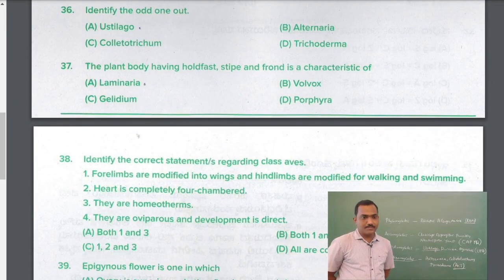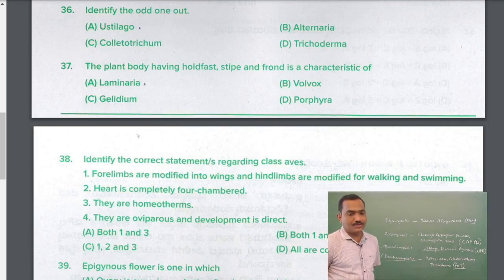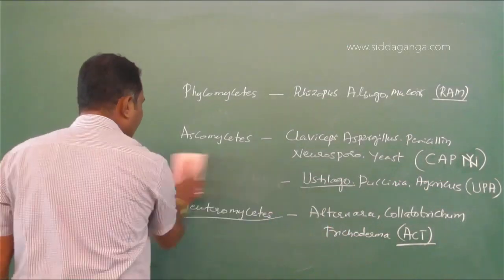Okay, next question. The plant body having holdfast, stipe, and frond is a characteristic feature of which one? So presence of holdfast, stipe, and frond is the characteristic feature of the brown algae or the Phaeophyceae.